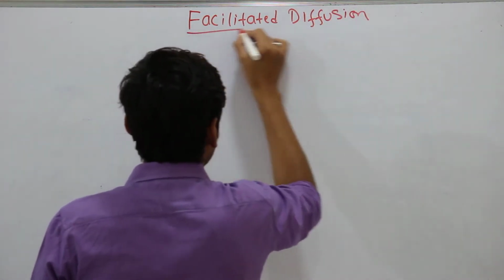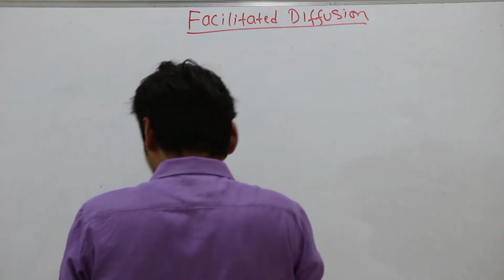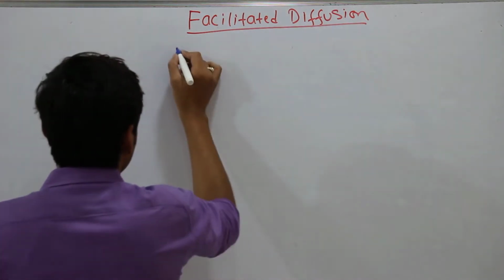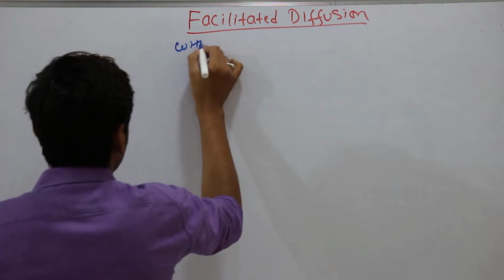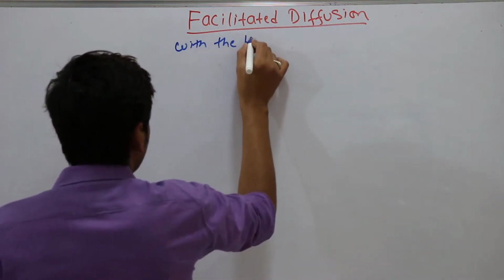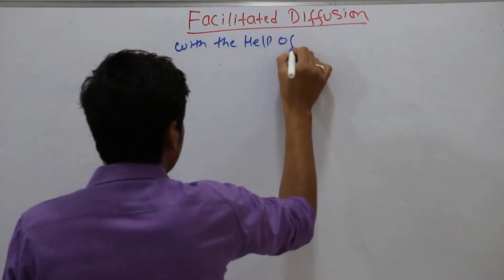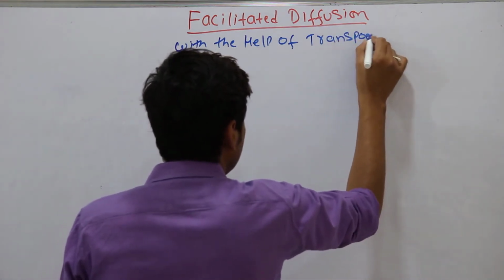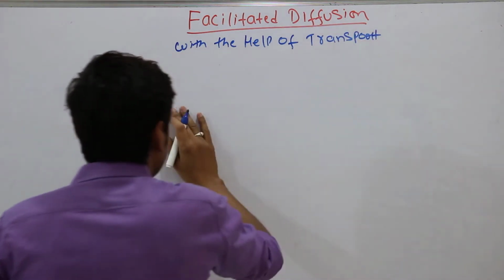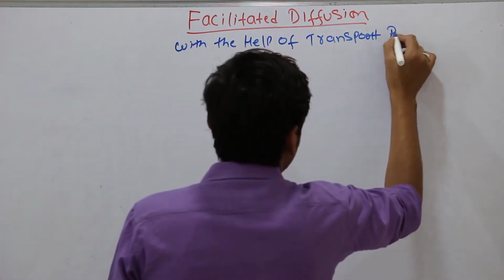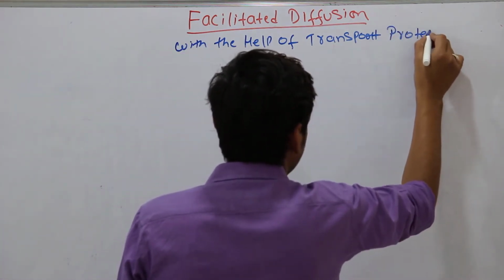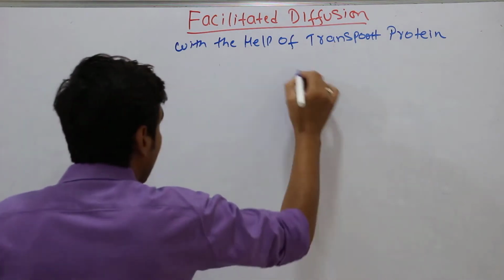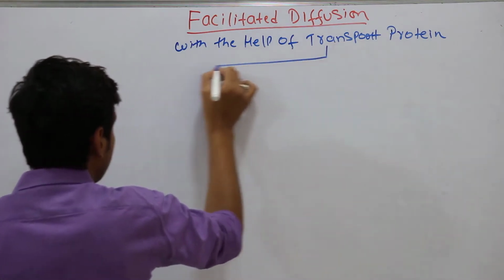Facilitated diffusion means with the help of transport protein. This diffusion is facilitated by the transport protein. That's why we are calling it facilitated diffusion. And these transport proteins could be of two types.